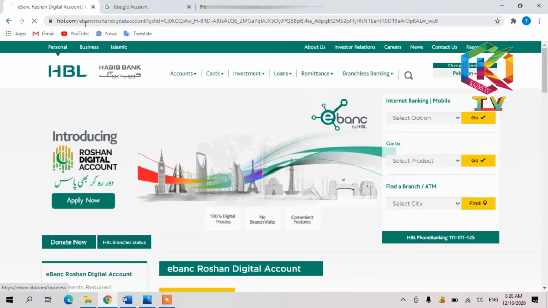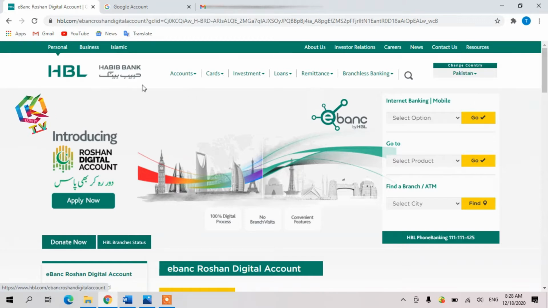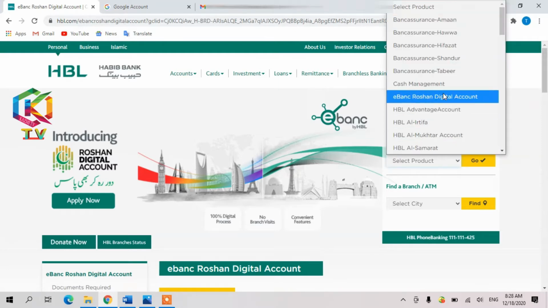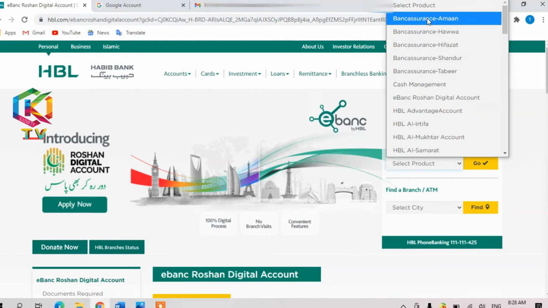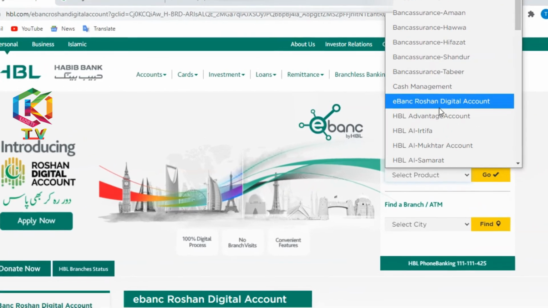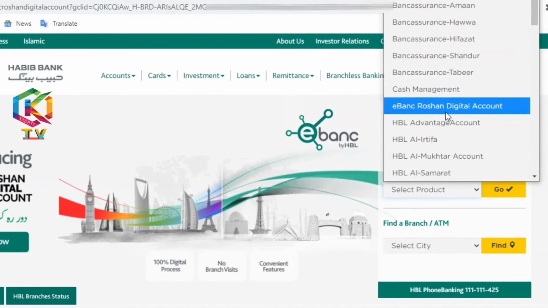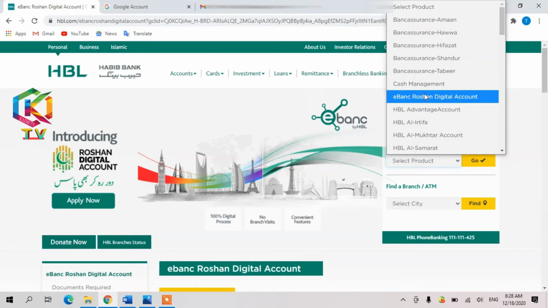Okay, now you can see this is the site. HBL is open in front of you. As I mentioned already, if you want to go to another bank, you can, but we are going for HBL. Come to the right side, internet banking, mobile. Select the second option, go to select the product. Just click on this one, and the drop-down opens. You have to select here, 1 2 3 4 5, in the sixth number, HBL Roshan Digital Account. You can see clearly, this is the one you have to select.